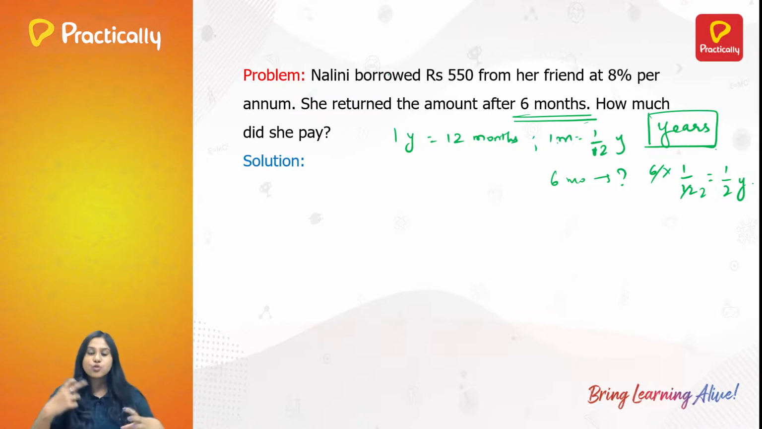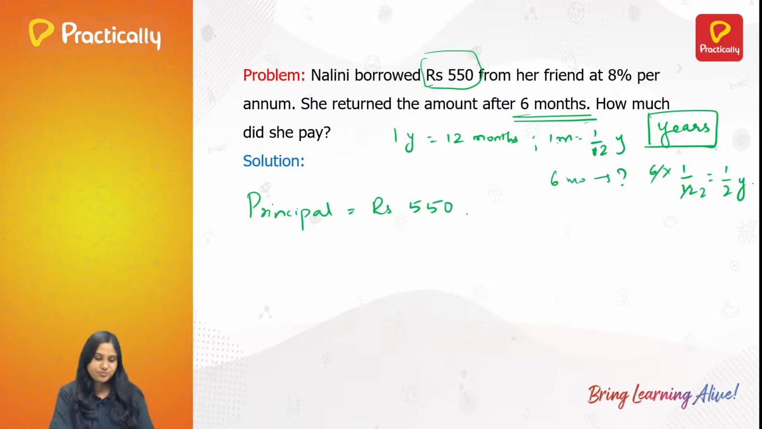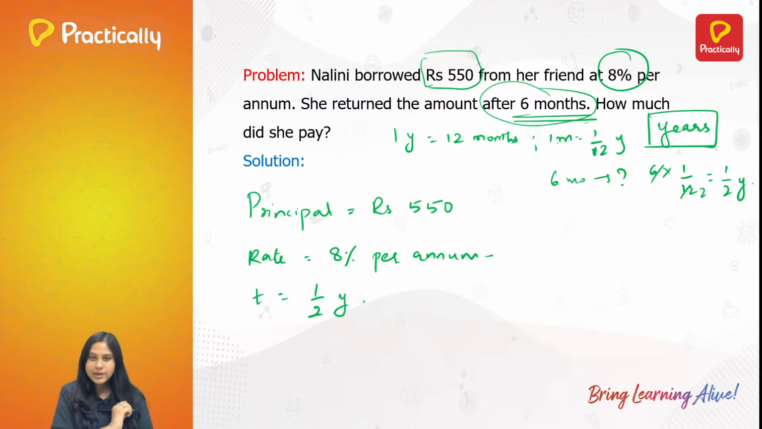Now let us write one by one what is given in the question. So it is given Nalini borrowed this amount, that is the initial money she has borrowed. So principal is equal to rupees 550, right? Next. At what rate? At 8% per annum. She returned the amount after 6 months. So, time is equal to half year. So, I am just writing half year. Correct. Now, how much did she pay?